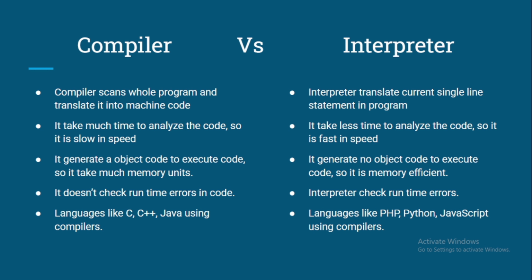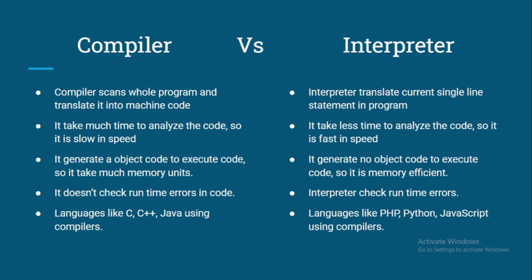The next point we are talking about is that it takes much time to analyze the code, so it is slow in speed. Yes, the compiler, as compared to interpreter, is slow in speed. Because it needs to take the whole program in one go, first of all it has to read all the code and then check okay, is there any error in that, then we are able to run the code. So compiler is usually slower than the interpreter.